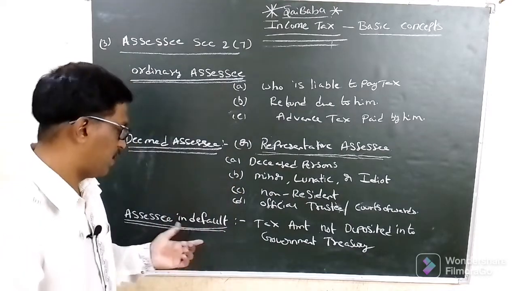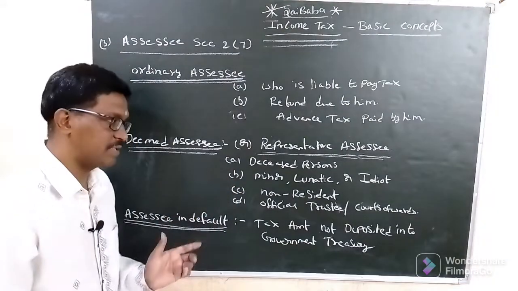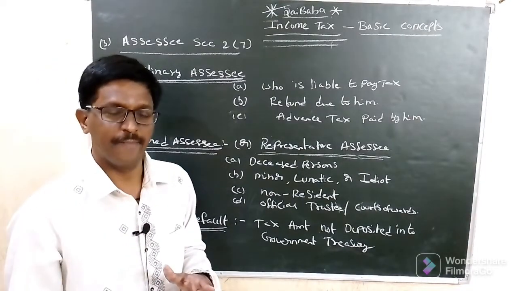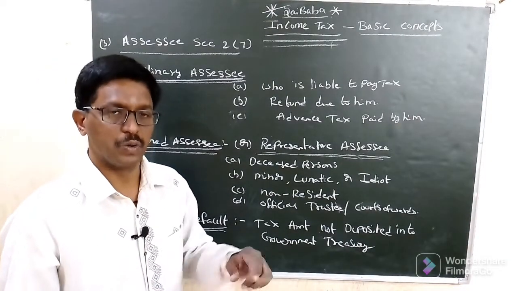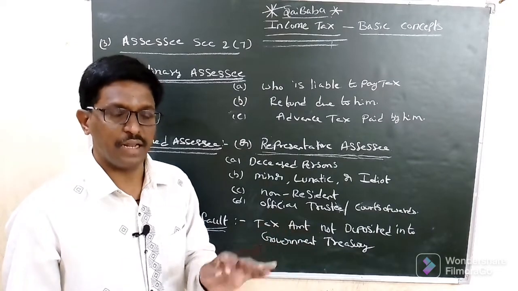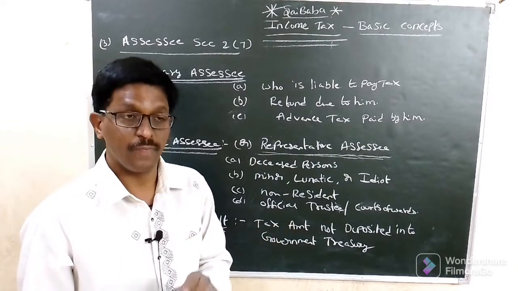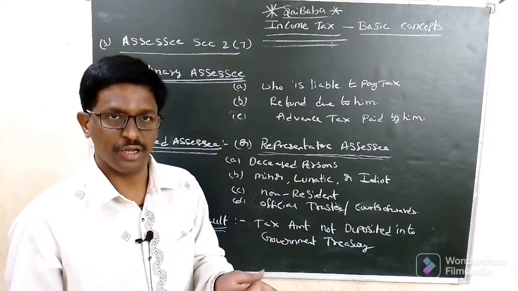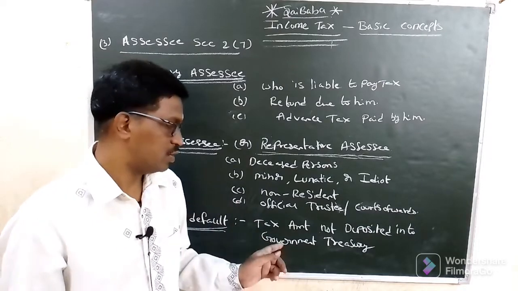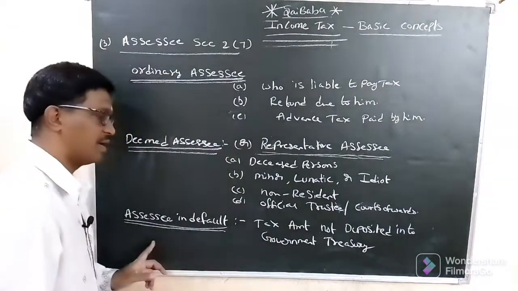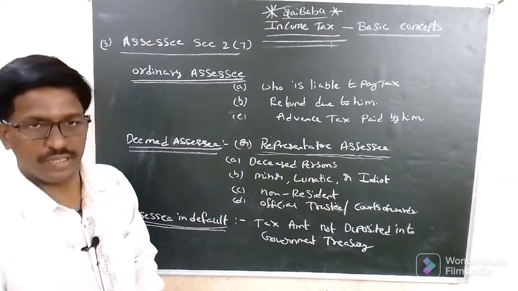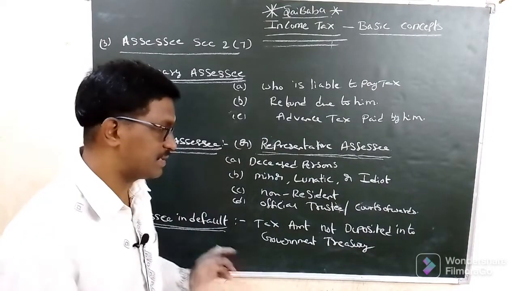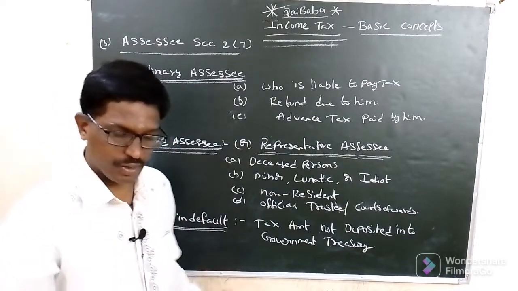Next point, assessee in default. Assessee in default means the person who has failed to pay the TDS tax amount to the government. Simply said, the person who fails to pay tax into the government treasury, the government account, is called an assessee in default. Okay. Next.